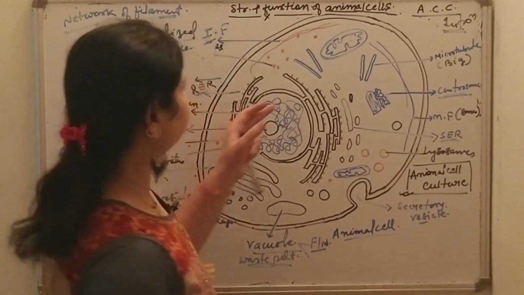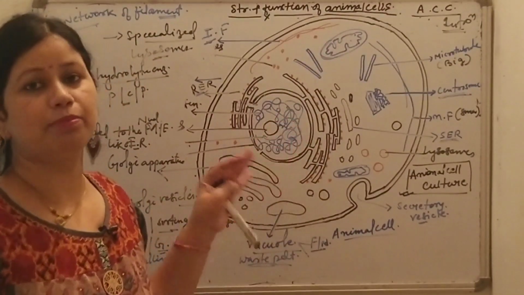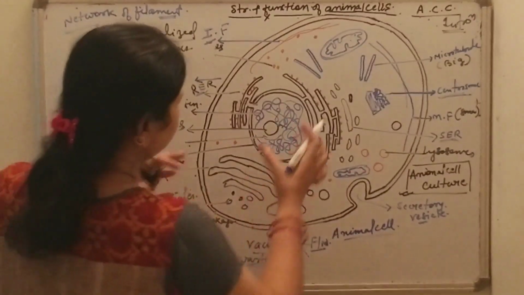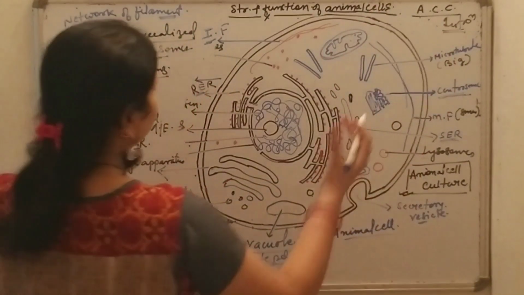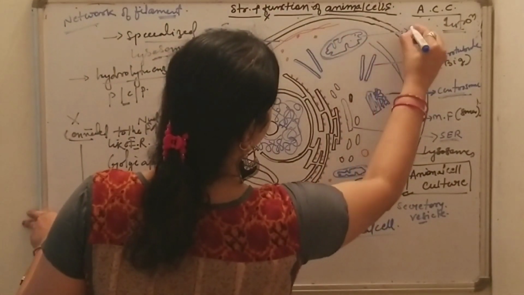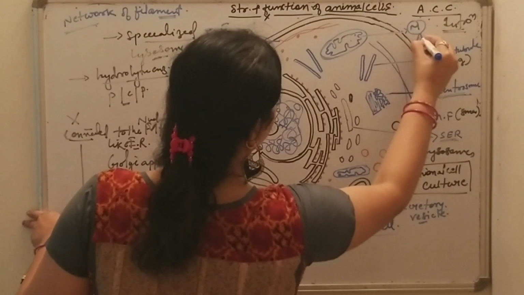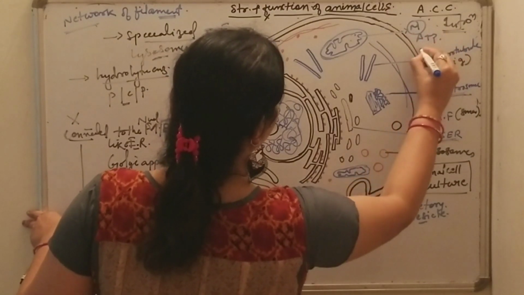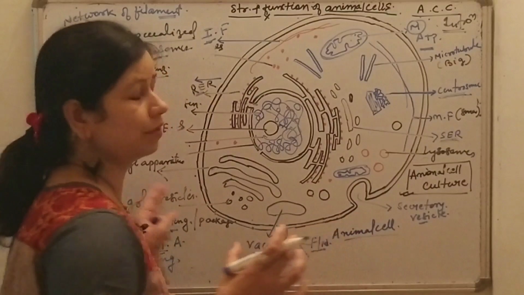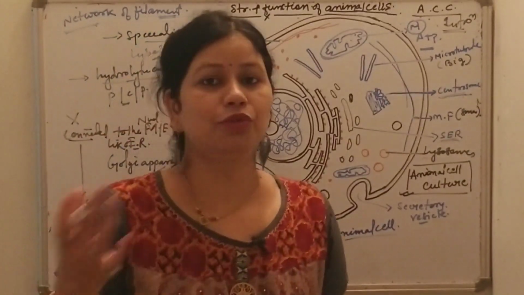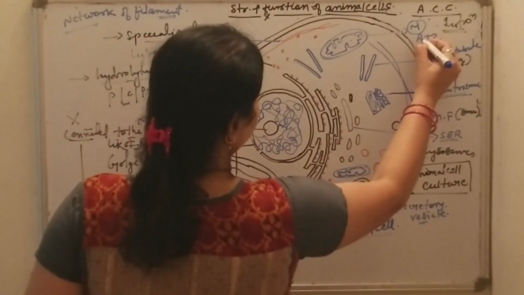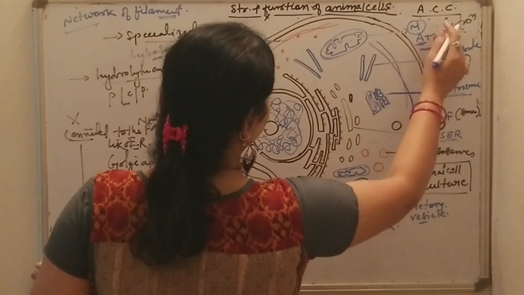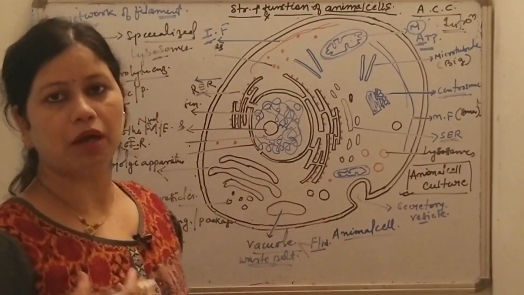Mitochondria are known as the powerhouse of the cell. Why? Because they create ATP from various sources of energy, for example the food we take: carbohydrates, proteins, and lipids. This is the reason they are known as the powerhouse of the cell.